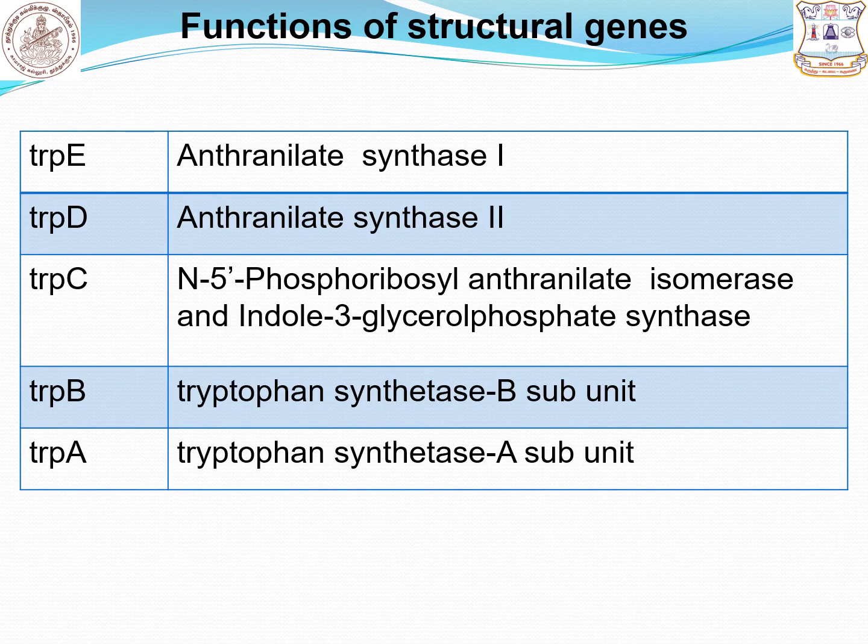Functions of structural genes. Tryptophan E gene encodes the enzyme anthranilate synthetase 1. Tryptophan D gene encodes anthranilate synthetase 2 enzyme. Tryptophan C gene encodes N-5-phosphoribosyl anthranilate isomerase and indole 3-glycerol phosphate synthetase enzyme. Tryptophan B and A synthesize the tryptophan synthetase subunit enzymes.